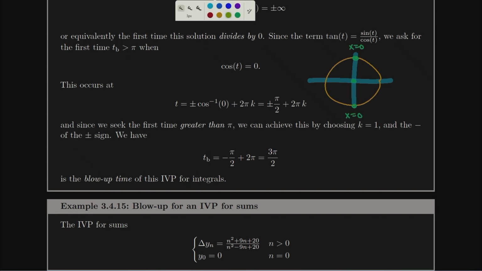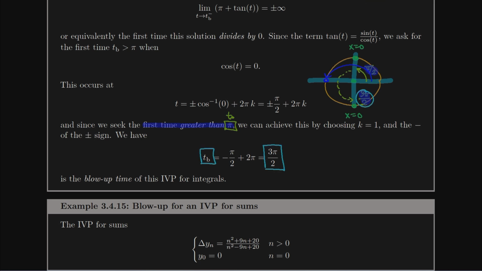What are those angle measurements? Well, that's an angle of pi over 2. And if we continue around, this would be 3 pi over 2. So we've got a couple choices here. And of course, we can add 2 pi or subtract 2 pi from either of these numbers. But in particular, we're asking for the first time greater than our initial time, and our initial time was pi here, right? So the first of these two numbers that occurs after pi, let's recall pi ends up over here, that's a rotation by pi. First of these numbers occurring after pi is going to be 3 pi over 2. And so we can say that 3 pi over 2 is the first time we divide by 0, and equivalently, it is the blow-up time.